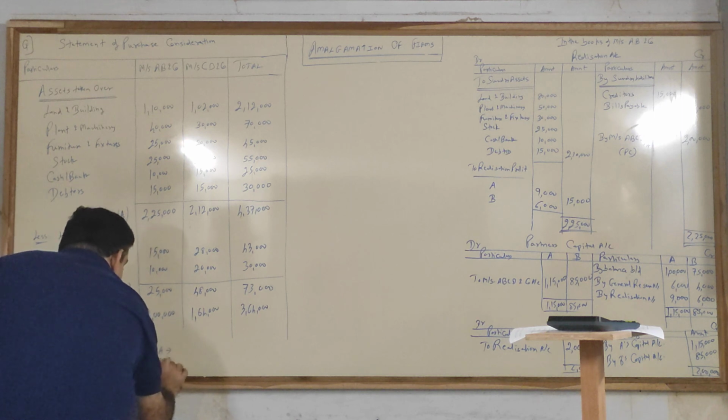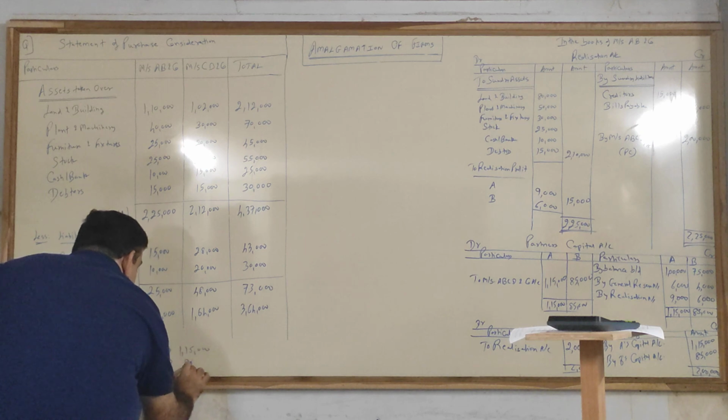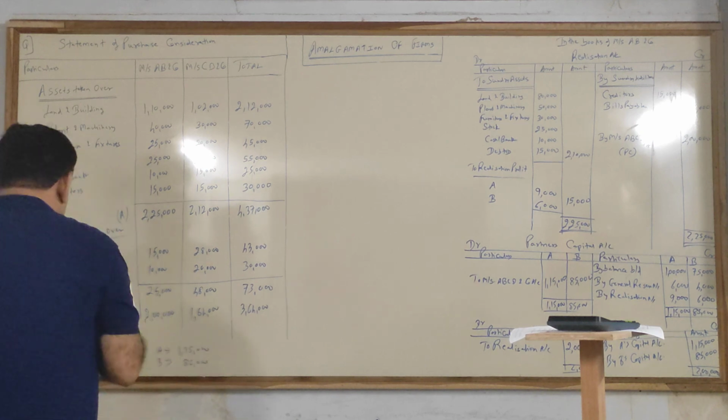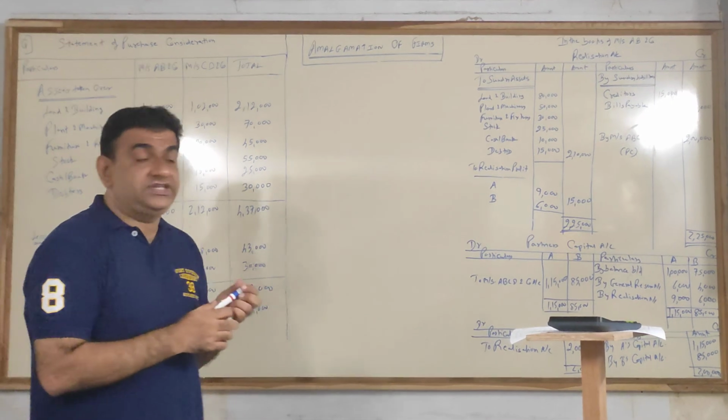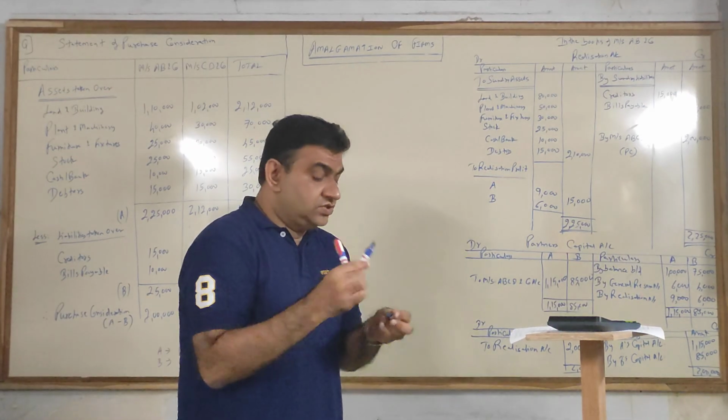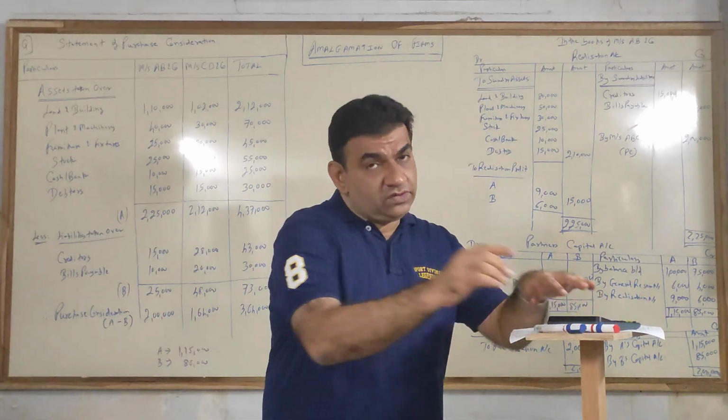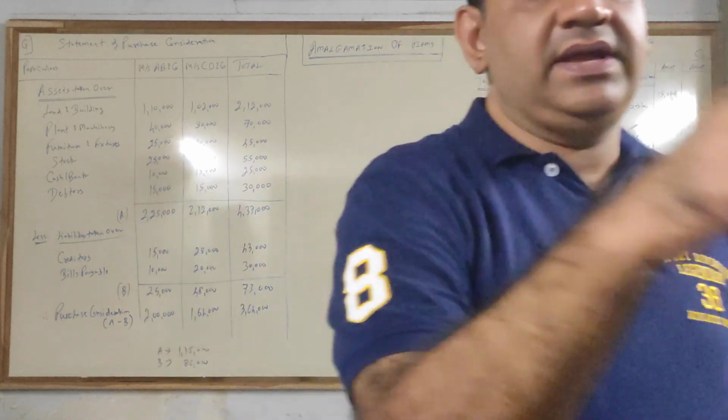A and B, 115 and 85. Okay? Because that I'll be requiring for the balance sheet part as I'll be rubbing this. So guys, I'm just winding up this video. I'll be back in the next video with the remaining part of the sum.